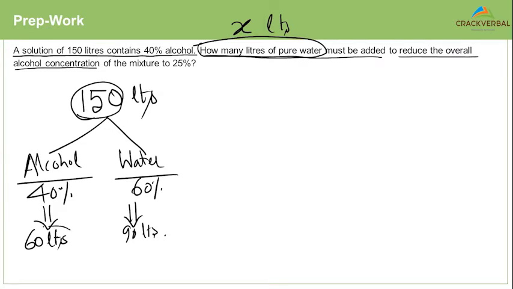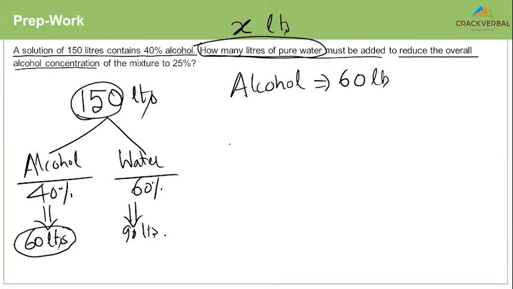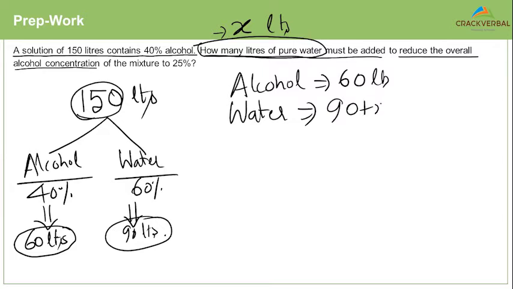So the alcohol will still remain 60. So now, how much alcohol do I have? I have 60 liters. How much water do I have? Earlier I had 90 liters. Now I've added X. So how much do I have? I have 90 plus X liters.